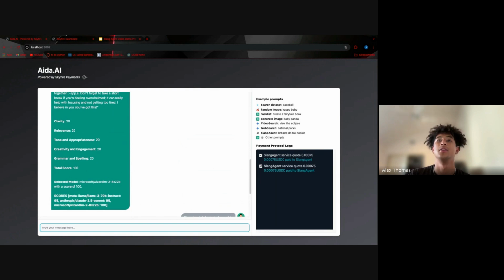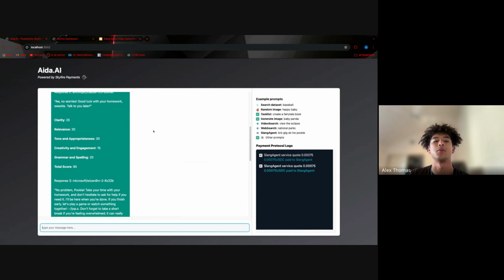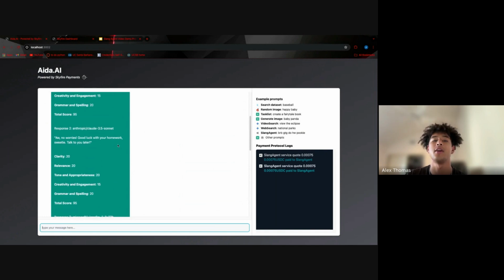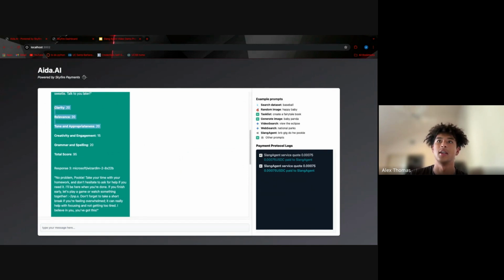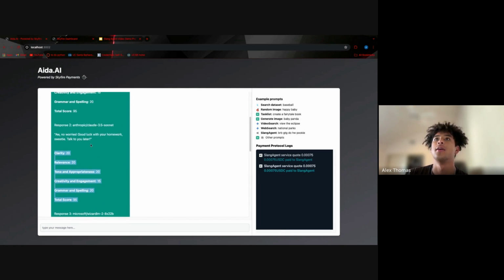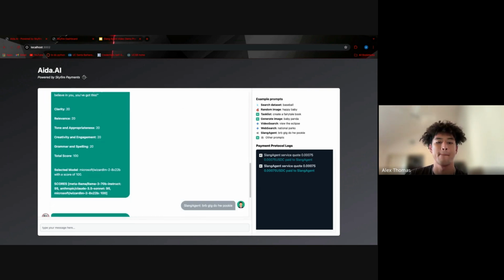So, you can see here that Slang Agent prompts multiple LLMs for a response to the provided sentence. Using Skyfire, Slang Agent can choose from hundreds of LLMs on demand for the responses. That way, the user can configure Slang Agent to use any number of the available models. It then generates a tailored scoring rubric. You can see it here. To grade each of the responses for every LLM that the user picks and outputs the best one to the user. This gives you a response that is better than any individual response returned by a single model.